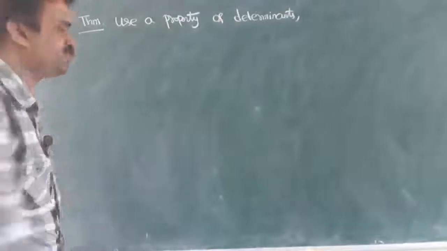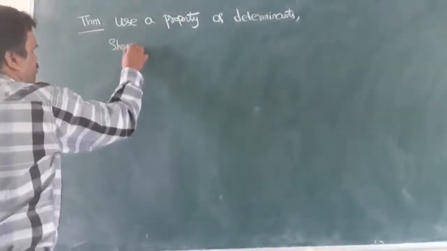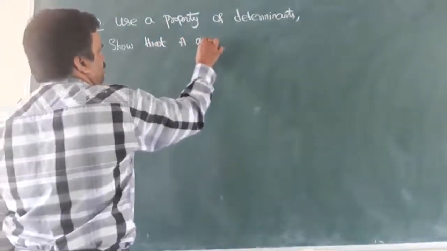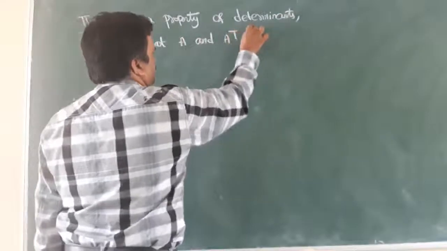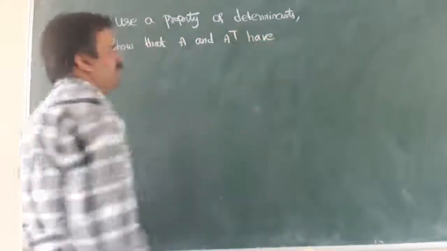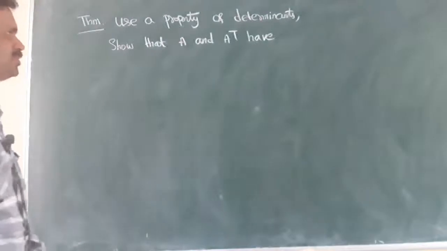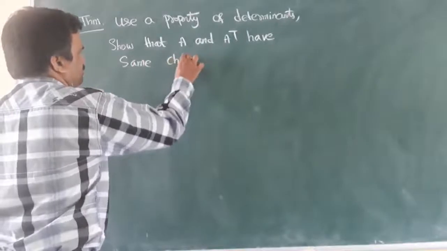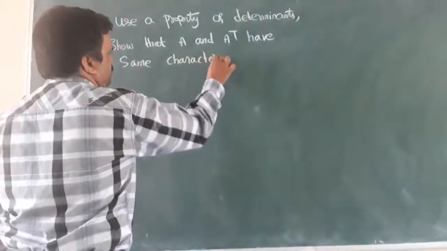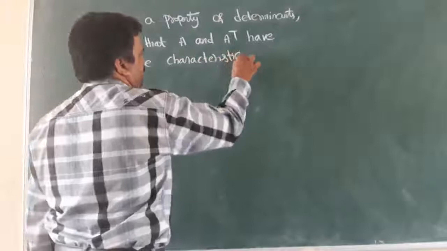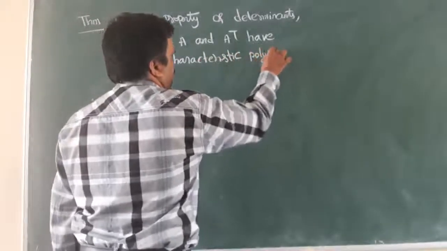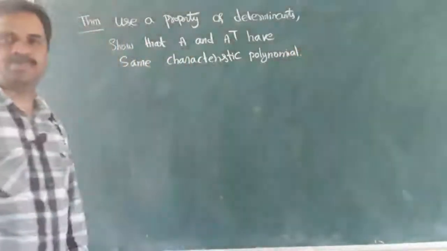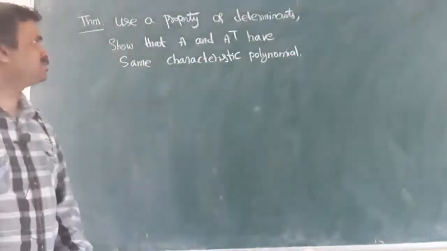Theorem. Use a property of determinants.